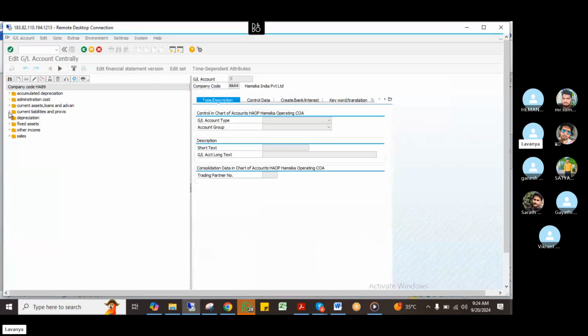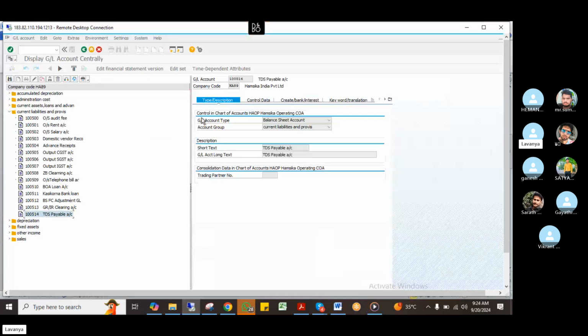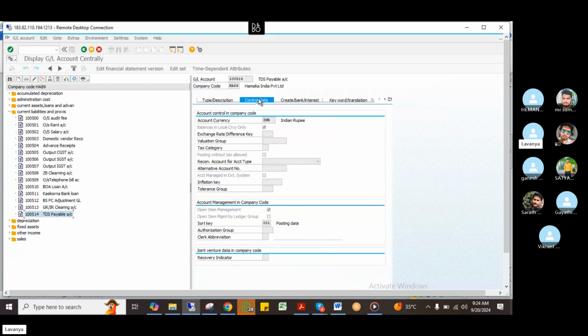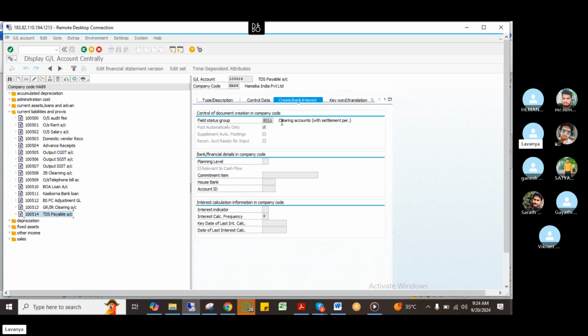This is a current liability, I told you, right? Go to your TDS payables. This is a balance sheet item, under current liabilities, and it is control data, with posting items. That's it. And here, this is a clearing account, because after deducting TDS from the vendor, I have to pay it to the department, right? What is the entry now?